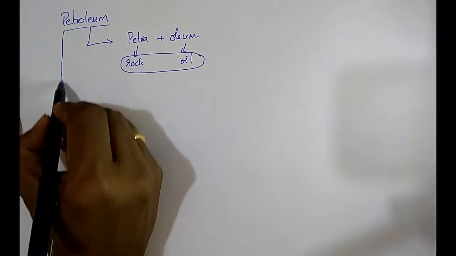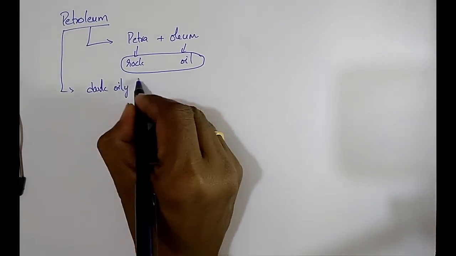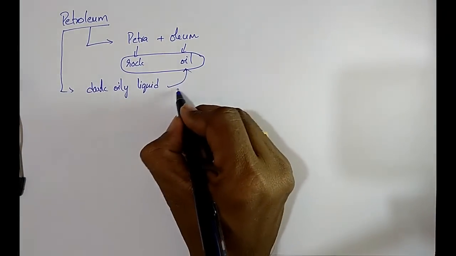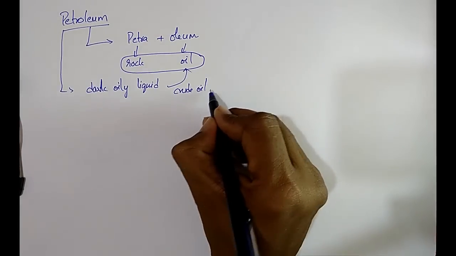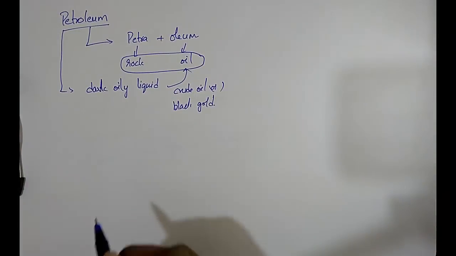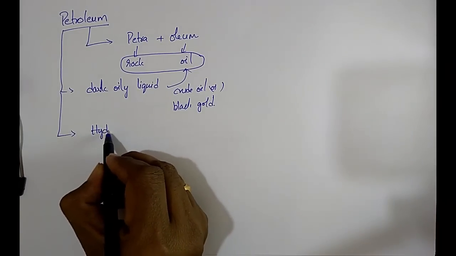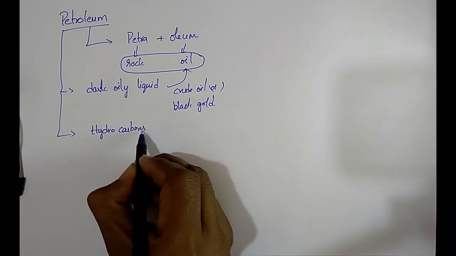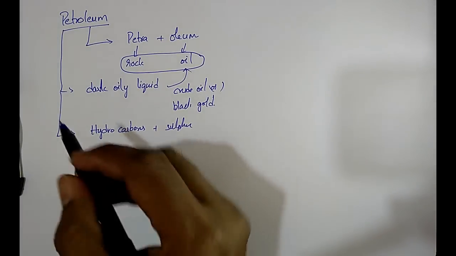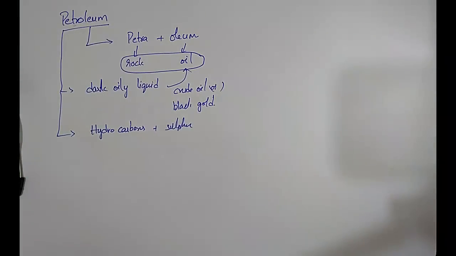So petroleum is the dark oily liquid, and it is also called rock oil or crude oil or black gold. It is the mixture of hydrocarbons plus sulfur. We know that petrol, diesel, kerosene all are made from this petroleum.